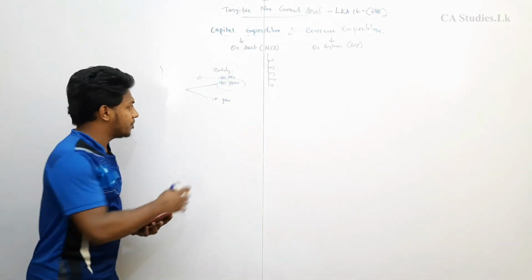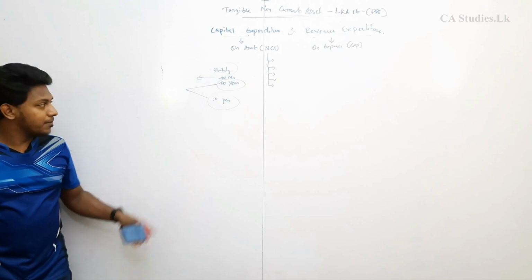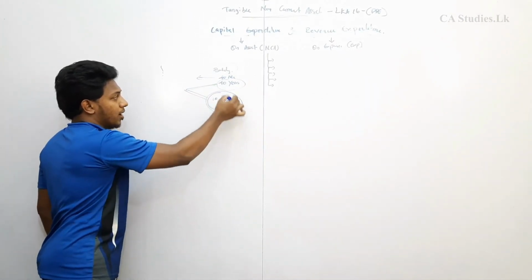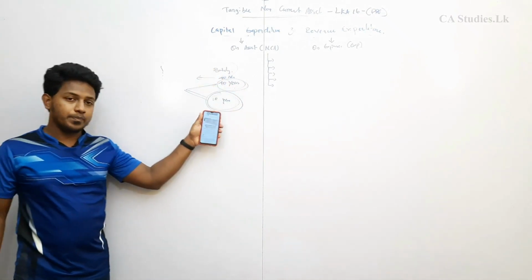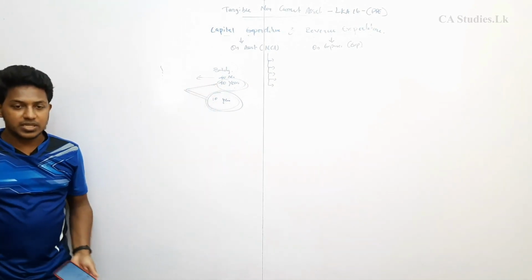Therefore, in this case we have to take the lower of the lifetime of the building or the lifetime of the business. So 10 years will be the depreciation period.